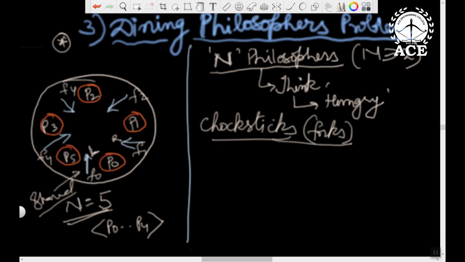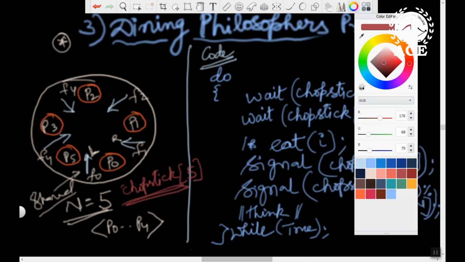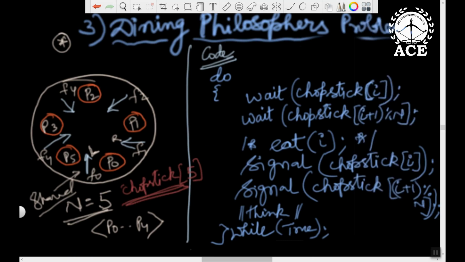Now, based on this explanation, we can think of writing the code for a philosopher. How does the code look? Let's see. See this code. It looks more or less similar to the earlier occasion, because we are again using semaphores. The chopstick or the fork is implemented as a semaphore. So I am writing chopstick as an array of 5 semaphores, because there are 5 chopsticks, 5 forks.